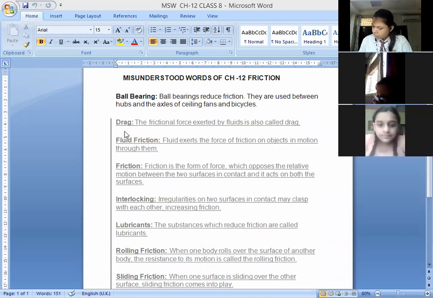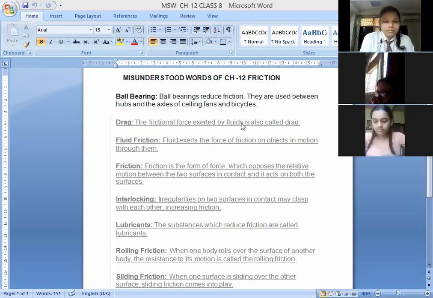The second word is drag. The word drag means the frictional force exerted by fluids. Children, do you know what fluids mean? Anybody having any idea? For which do we use the word fluid? Liquids and gases. If we want to use one word for liquids and gases together, then we say fluids. The frictional force exerted by fluids, meaning liquids and gases, is known as drag.